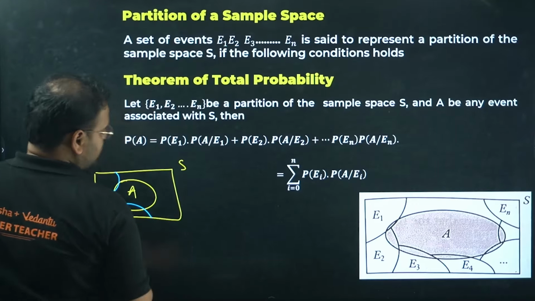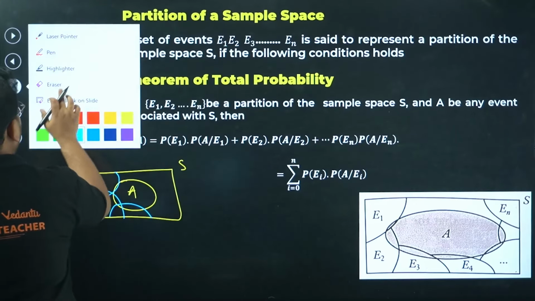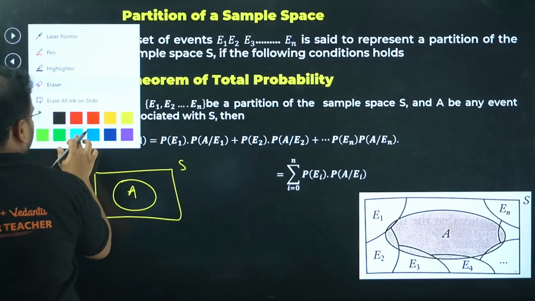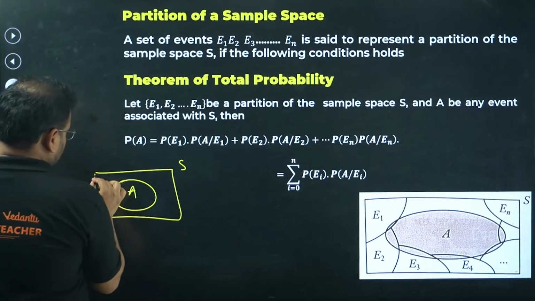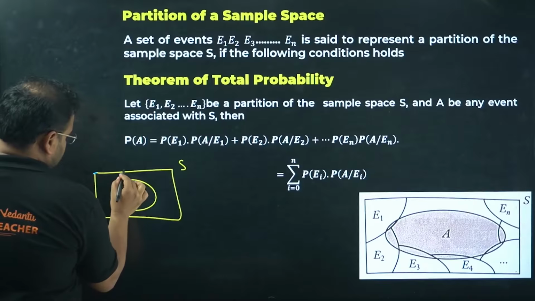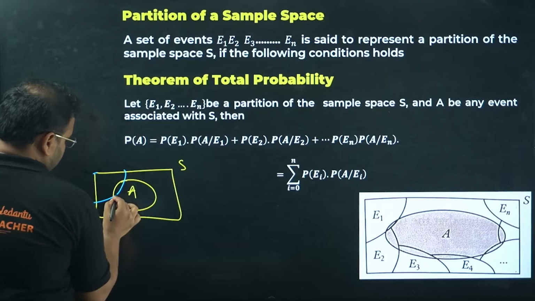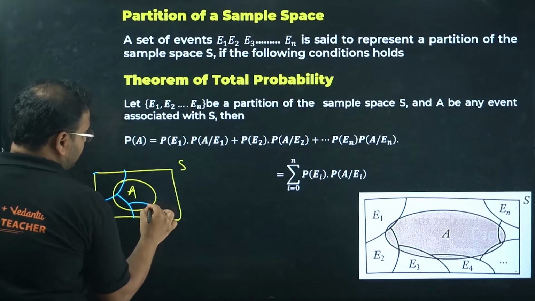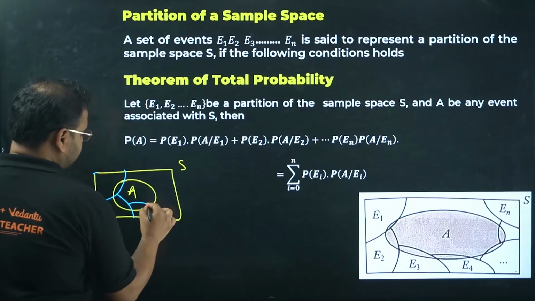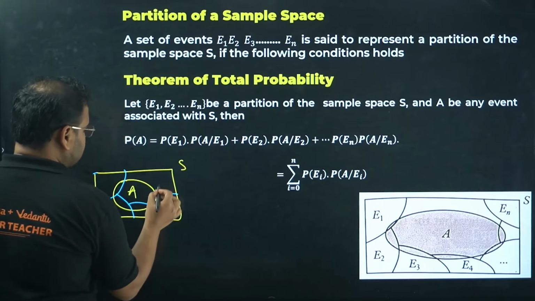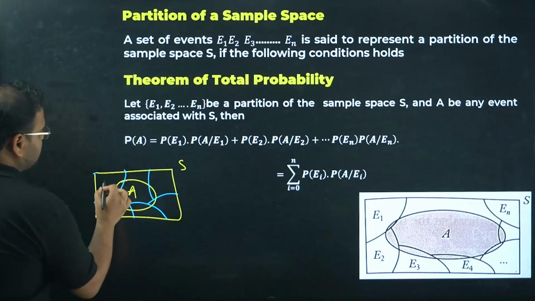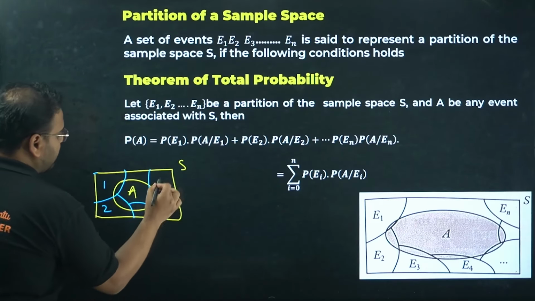Sorry, my bad, there's a mistake. They cannot have intersections, no? Partitions cannot have intersections. So if I go like this, let's say like this, partitions will not have intersections. Like this, and so on. Basically this is 1, 2, 3, 4, 5.